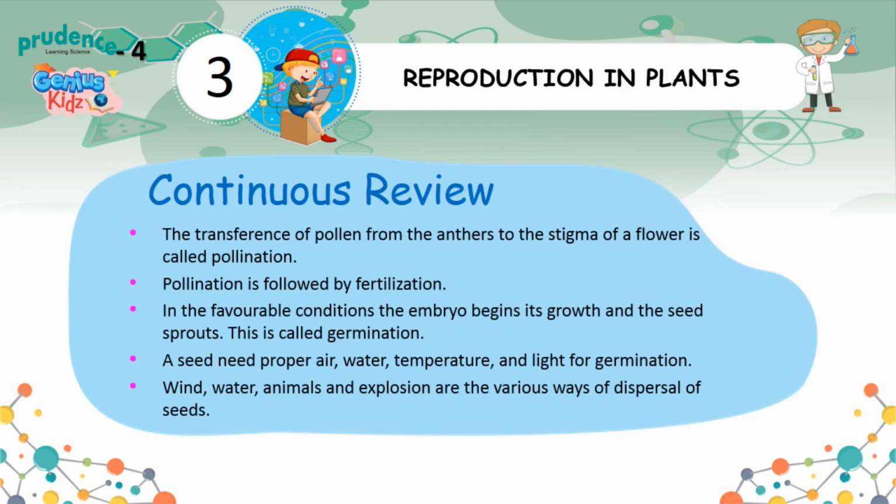The transference of pollen from the anthers to the stigma of a flower is called pollination. Pollination is followed by fertilization. In favorable conditions, the embryo begins its growth and the seed sprouts. This is called germination. A seed needs proper air, water, temperature, and light for germination. Wind, water, animals, and explosion are the various ways of dispersal of seeds.